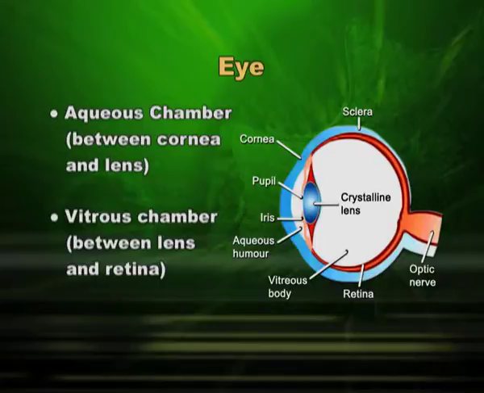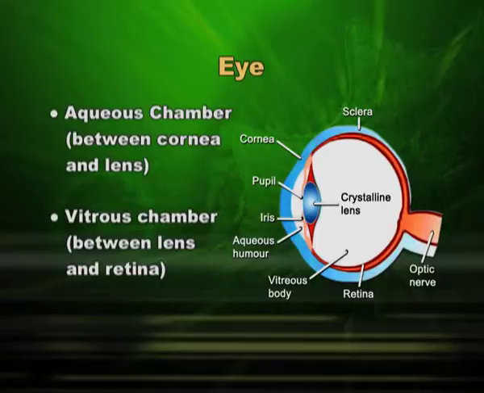This is the cornea you can see, and here is the lens. Between the cornea and lens is the aqueous chamber, which is filled with aqueous humor. And now I will show you the vitreous chamber. This is the lens and this is the retina. This whole thing is the vitreous chamber, which is filled with vitreous humor, a gel-like substance.